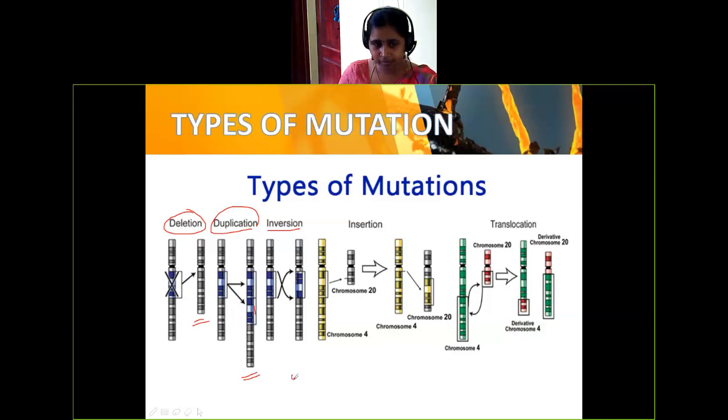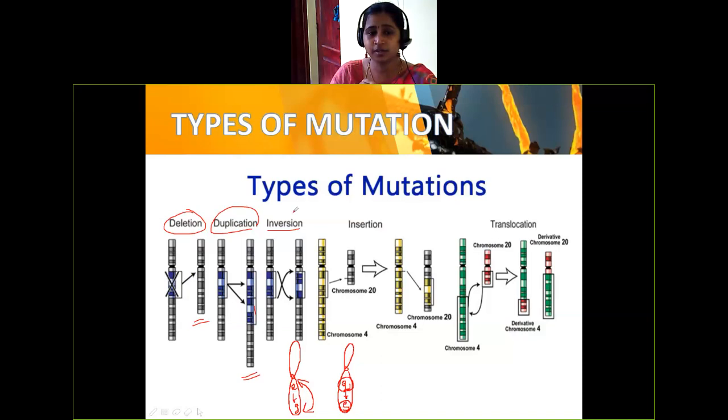I'll draw here chromosome E, F, G. They will exchange their position. So here will be G and here will be E, and as usual F. So what happened? It is the exchanged position. This you call inversion.